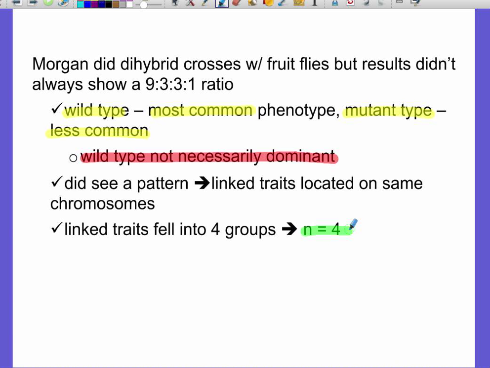Morgan was special in the sense that he came up with the idea that you had those pairs of homologous chromosomes, and that's where that crossover would happen. And it worked out because those linked traits did fall into those 4 groups, and n equals 4 for fruit flies. They do have 4 pairs of homologous chromosomes, and that's where that crossover was happening.